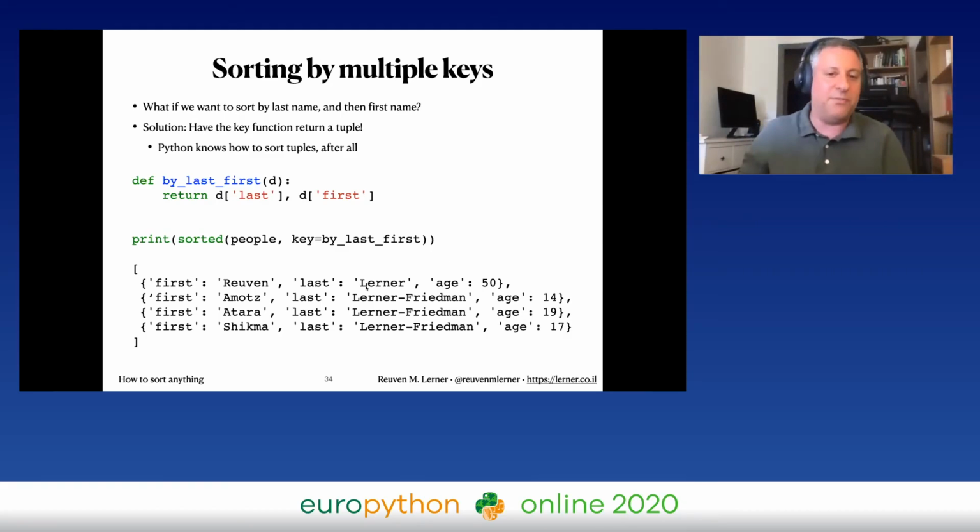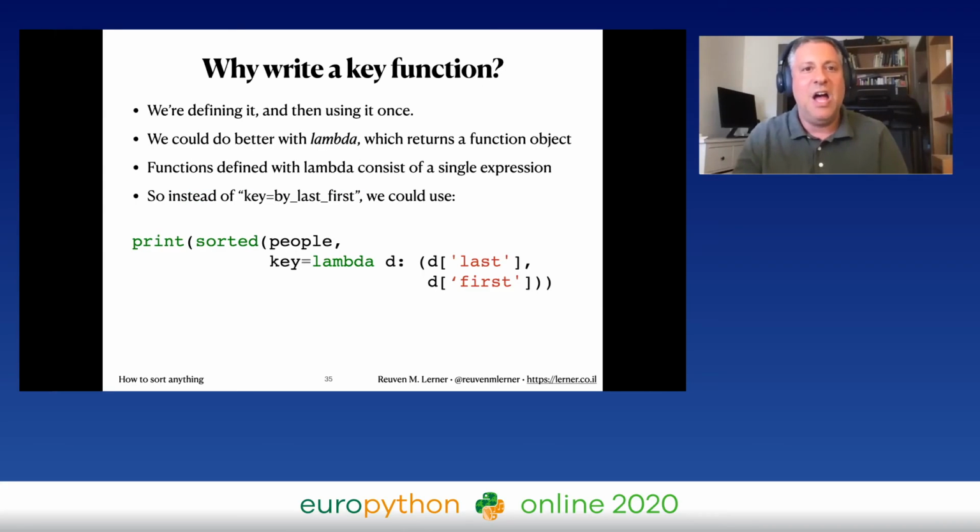So you'll see here I come first because my last name is shorter, and then my children all have the same last name, but then sorted by their first names. Pretty snazzy. Now, the thing is, why should I write a key function? I want to be lazy, right? I can use lambda. Lambda creates an anonymous function, and as long as you are passing a function object to the key parameter, you're fine. So here I'm going to use lambda, and it's going to do exactly what I did before. It's going to take a dictionary, and it's going to return a tuple with last and then first. So it will sort in exactly the same way.